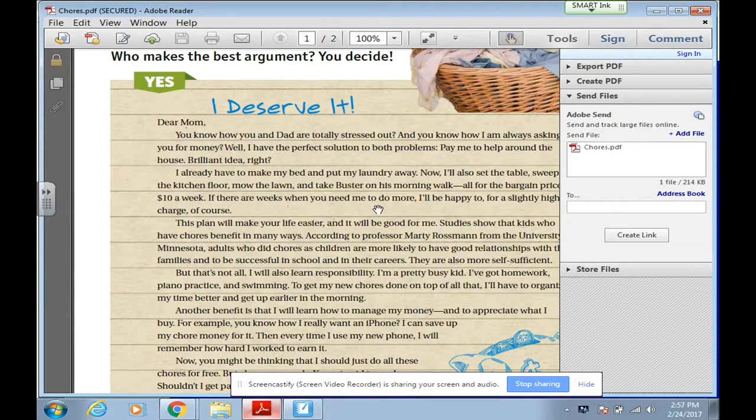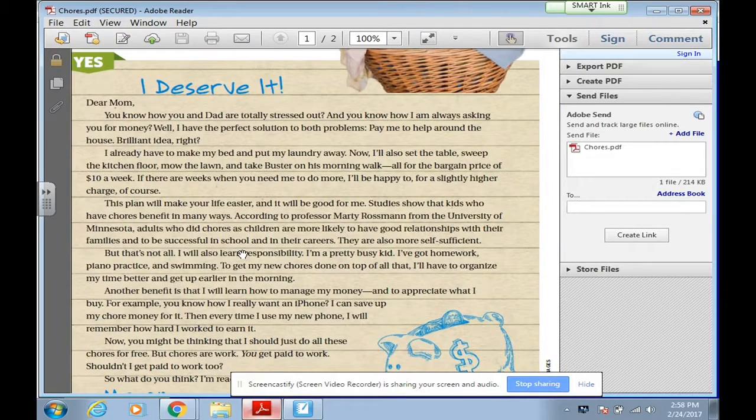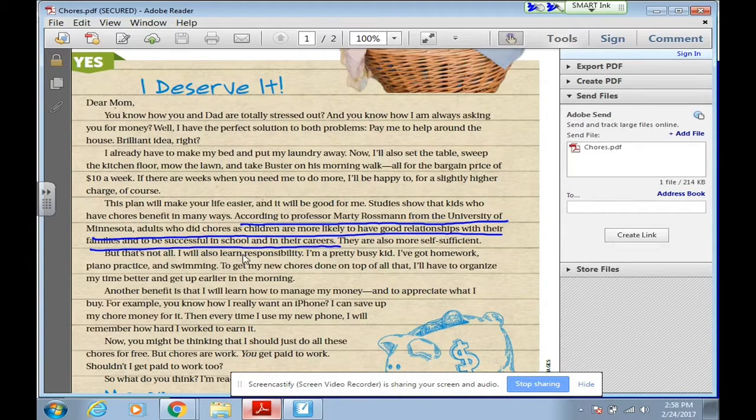So the one that really stands out to me in this article is where this author uses Professor Roseman. Notice how this is successful because professors, they probably know how kids become successful as adults. So by quoting this, it shows that the author is adding credibility to the paper.